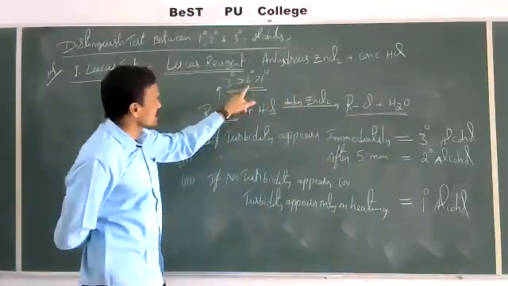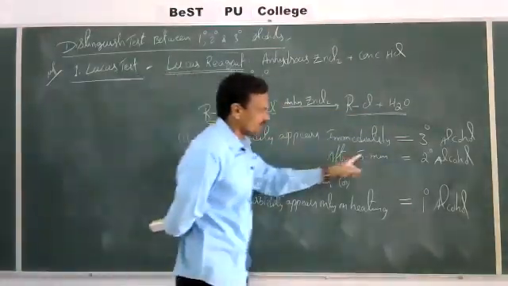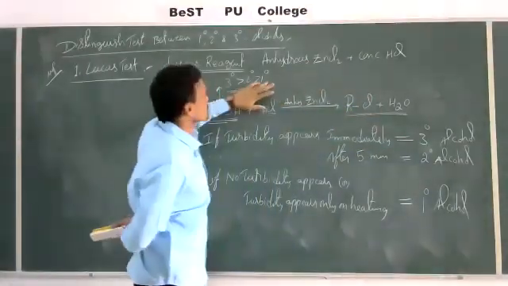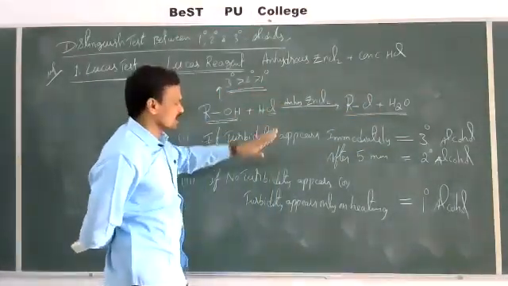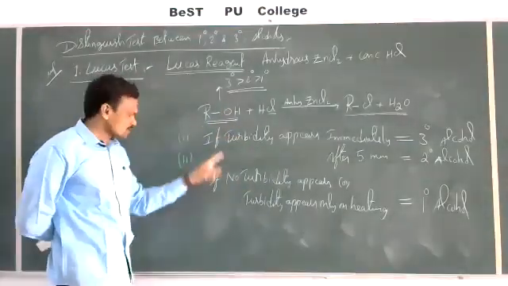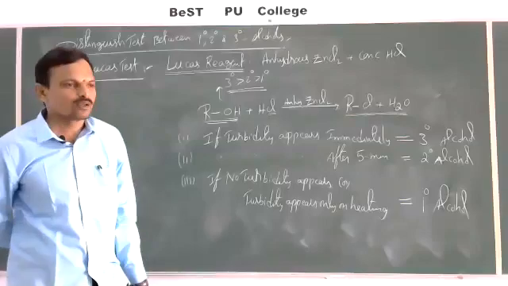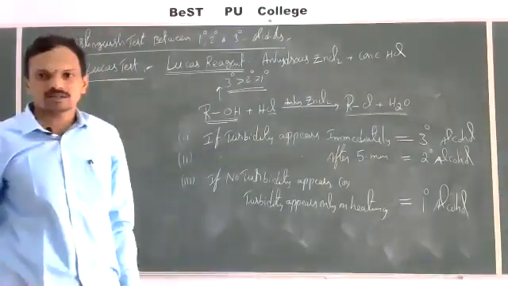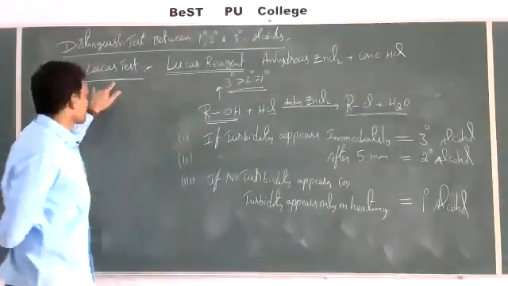Secondary alcohols are less reactive than tertiary, so they give turbidity after 5 minutes. Primary alcohols are least reactive, so they will not give turbidity immediately, they give turbidity only on heating. So this is the distinguishing test between primary, secondary and tertiary alcohols by using the Lucas test.